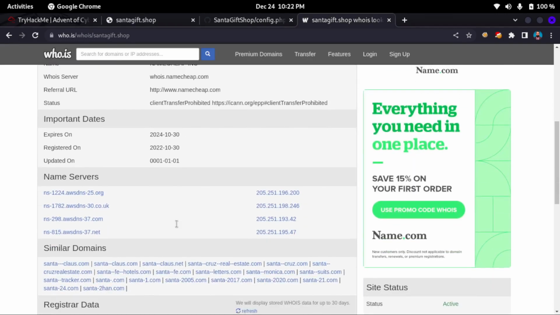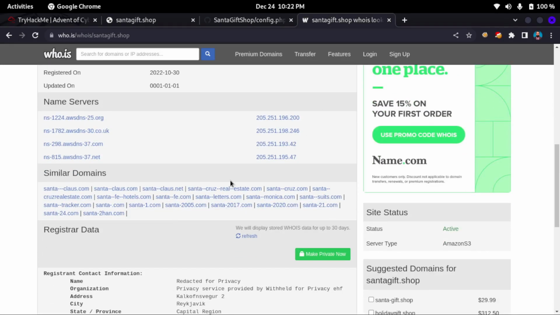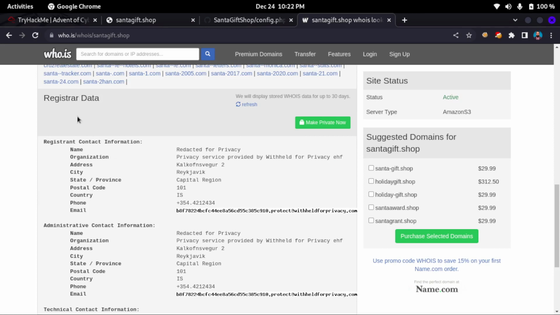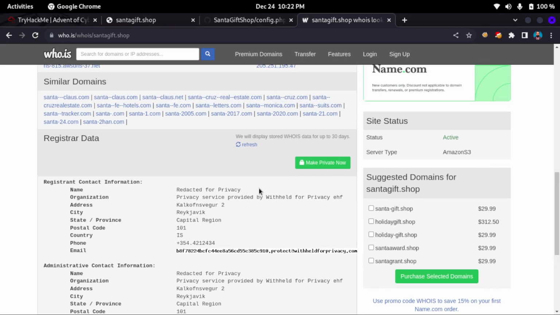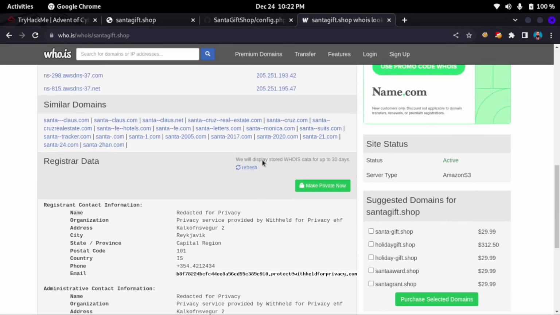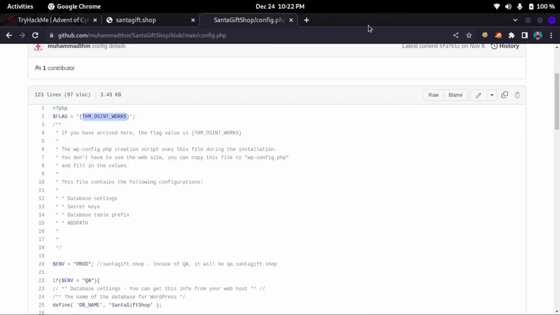So here you can find other details like name servers, their IP address, and registrar data. For privacy purposes, many web application owners hide this information for any number of reasons.